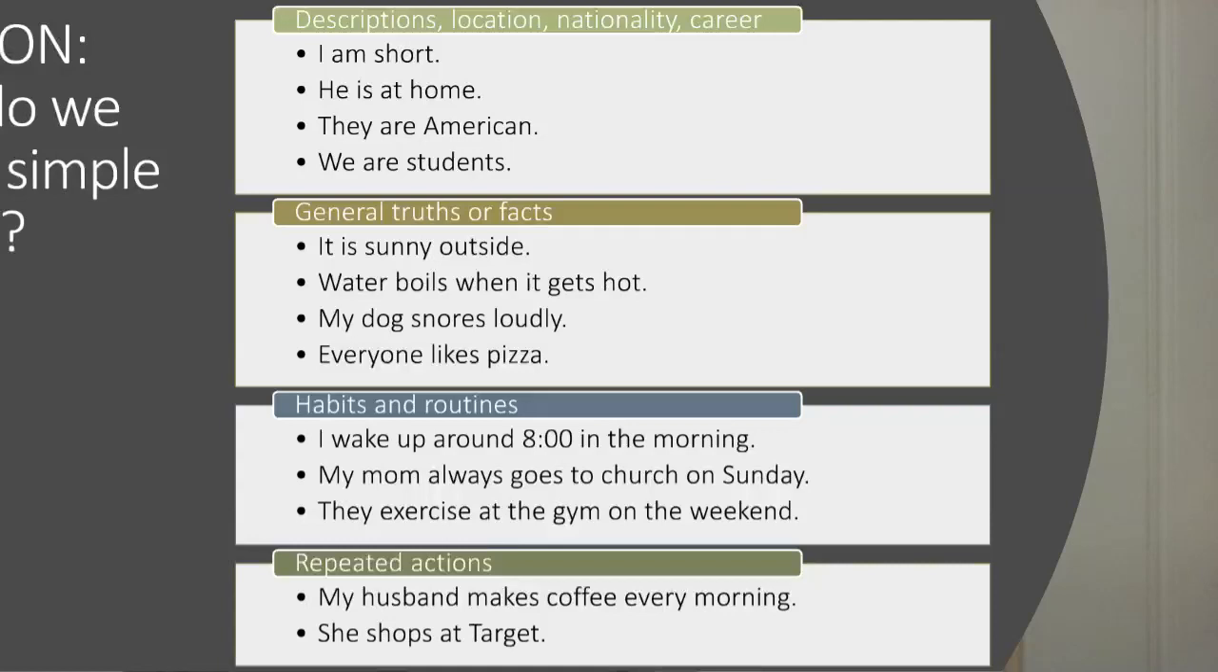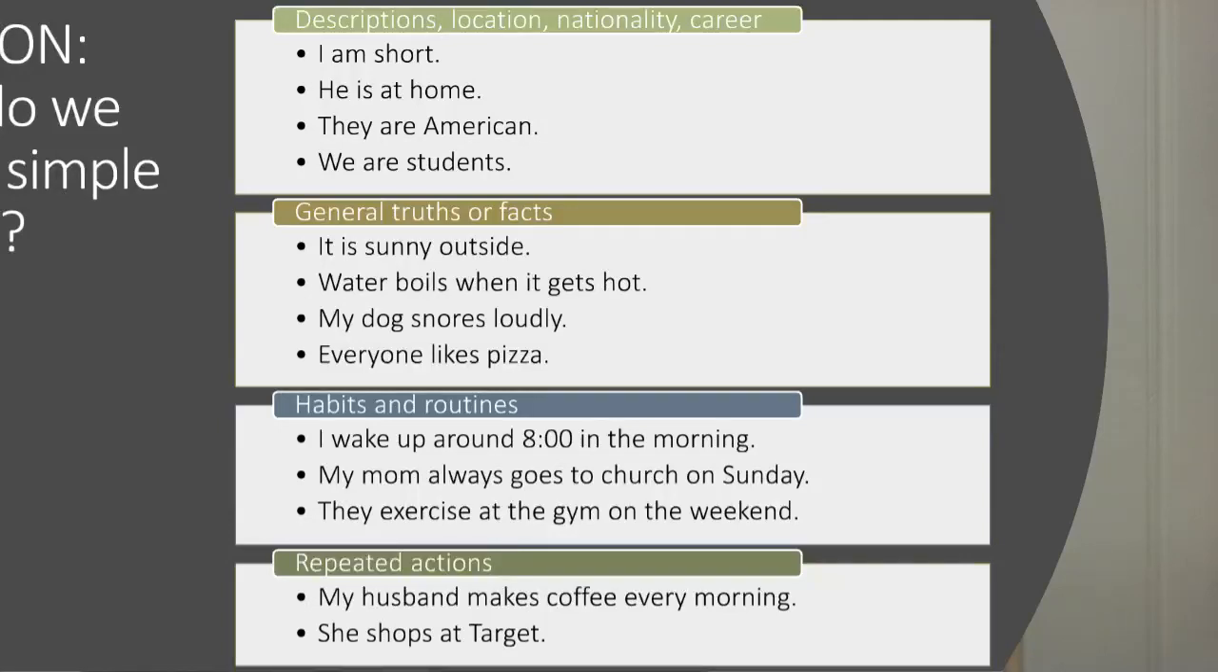Another function, or another time when we would use the simple present tense, is to talk about habits and routines. These are things that we do regularly. I wake up around 8 o'clock in the morning. Every day, that's a habit that I have. My mom always goes to church on Sunday. Every Sunday, my mom goes to church. That's part of her routine or habits. They exercise at the gym on the weekend. Every weekend, that's their routine. They exercise at the gym.